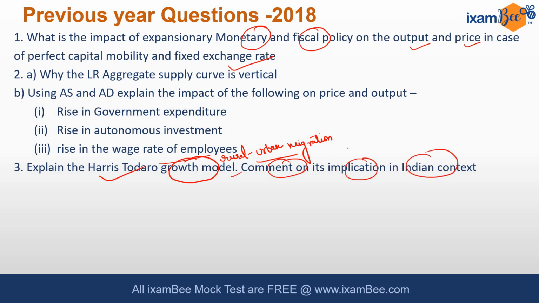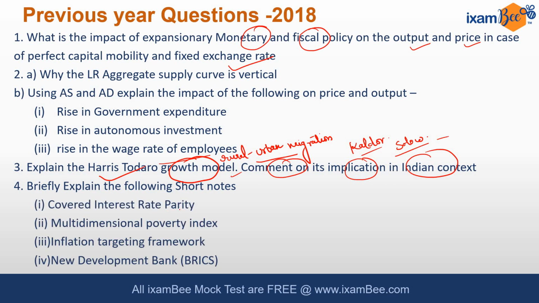So there can be some questions like they can ask about the Kaldor, they can ask about the Solow, and they can ask you about its implication in our country's context. The next question was on writing the short notes. There are 4 short notes. First was covered interest rate parity, multi-dimensional poverty index, inflation targeting framework, new development banks, BRICS. Okay, so these are the short notes you have to write.